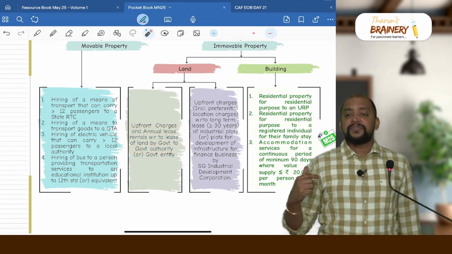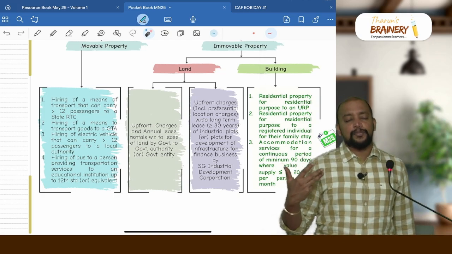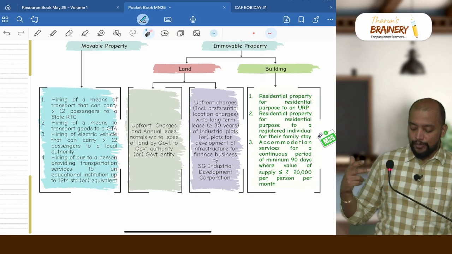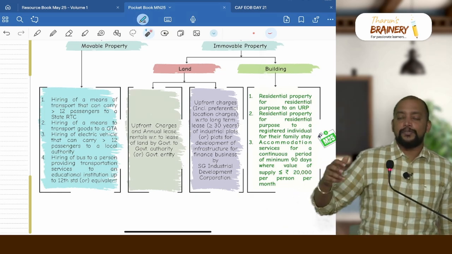Second one, I am SIDCO, State Government Industrial Development Corporation, or any entity or body in which government has invested 20% or more. So what I am doing, I am giving the plots on rent, plots on lease.